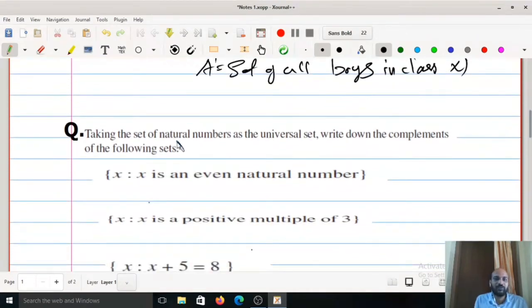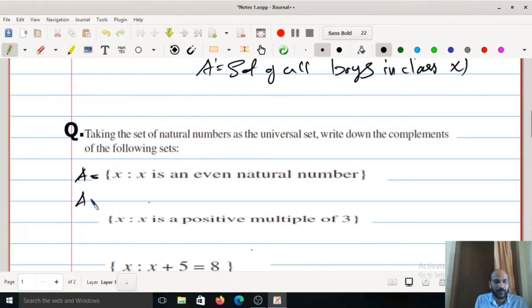Taking set of natural numbers as universal set, write down complements of the following sets. So this is the first question. We can take it as A. A equal to set of all x, x is an even natural number. Even natural numbers. Universal set means all natural numbers.